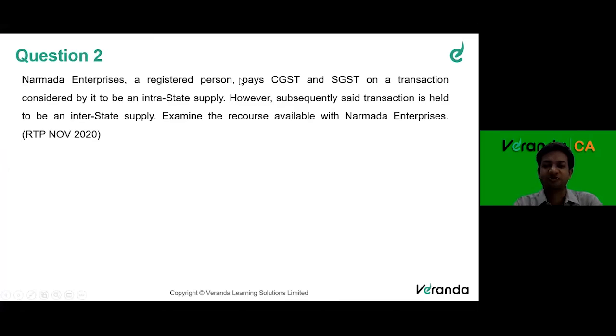So the taxpayer had paid CGST and SGST, but later on came to know that this transaction was actually an interstate supply. So examine the recourse available with Narmada Enterprises. Can anyone answer this question?